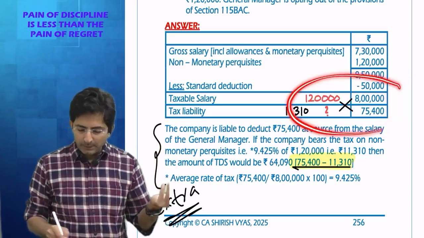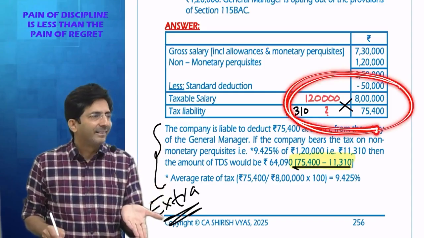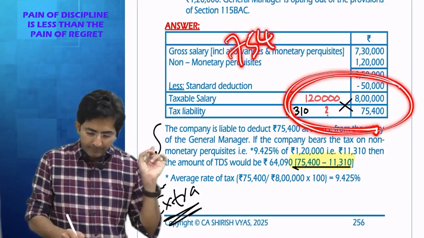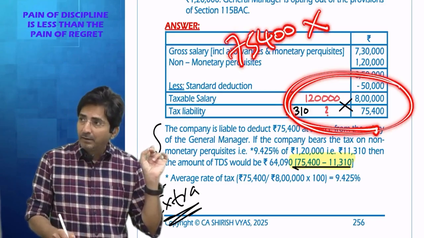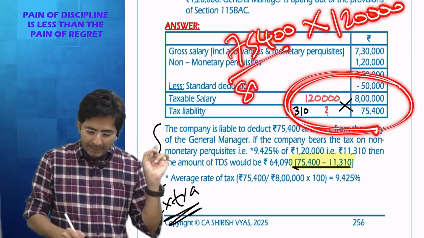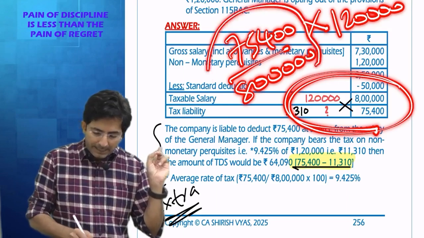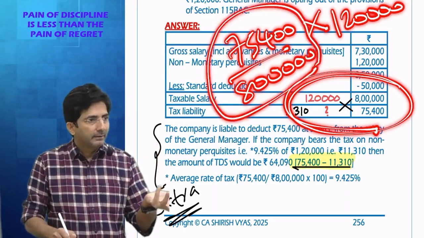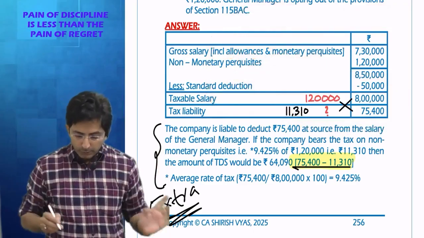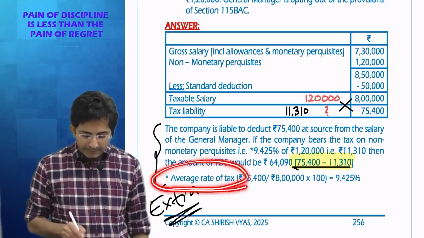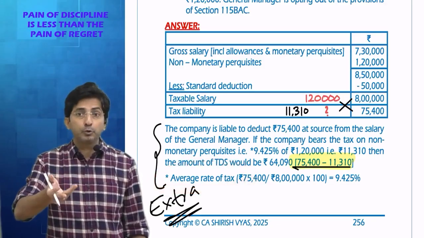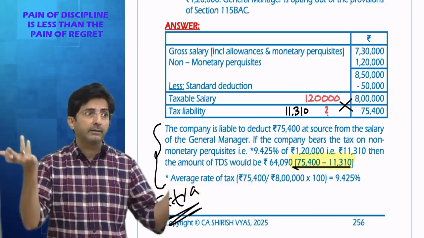In cross multiplication also, indirectly I did that only. Tell me how cross multiplication was done. 75,400 multiplied by 1,20,000 divided by 8 lakhs. So this is kind of a percentage only. Why I am talking about this percentage thing is because in the institute solution you will find something like average rate of tax. So you should be aware, otherwise you should not feel, what is all this nonsense, we have never studied all this.